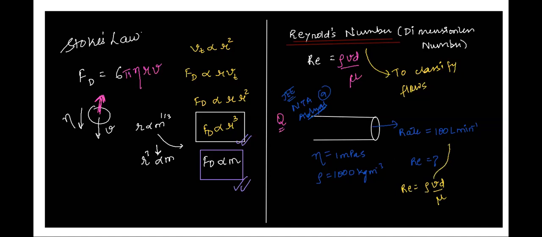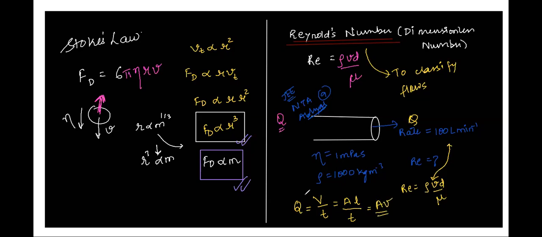Volumetric flow is volume per unit time, which I denote by Q. Now volume is cross-section area into length, upon T. So length per unit time is velocity.